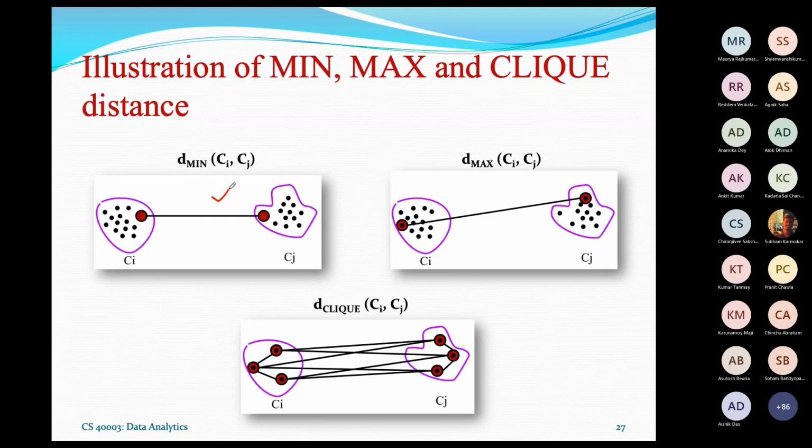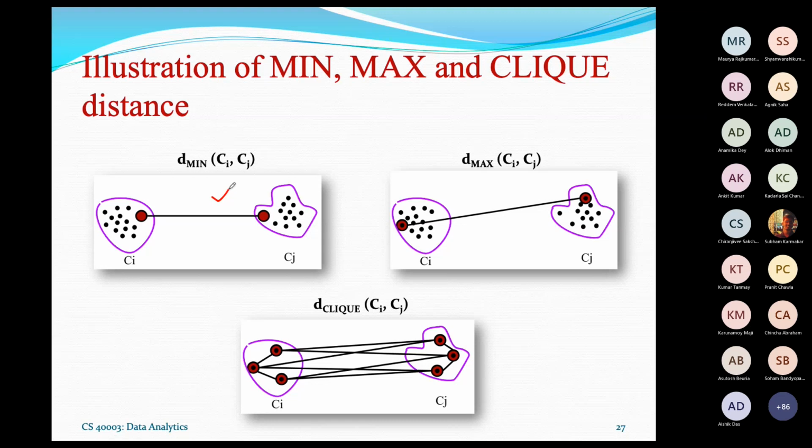This is the clique measurement, which pictorially looks like this. Definitely, if we follow one heuristic rule, the thresholding or termination criterion will be different from that of another. So depending on which heuristic rule you follow, the criterion will be different.